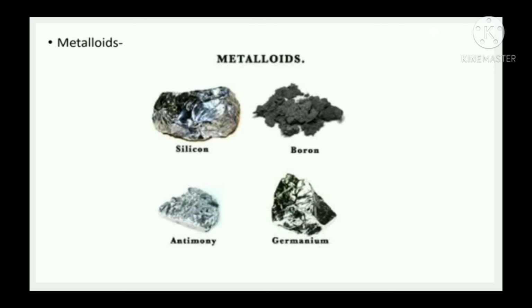Boron, antimony, germanium. Which of the elements are metals, which are non-metals, and which are metalloids? Find out. See, I will tell some names. Metals: iron, copper, sodium, potassium, aluminium, gold, silver. We can tell etc. In this way names of the metals.